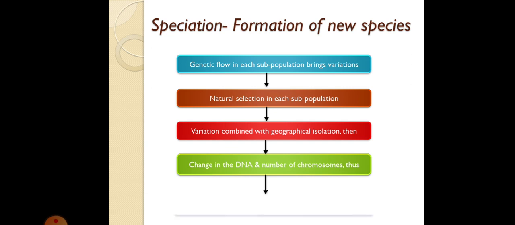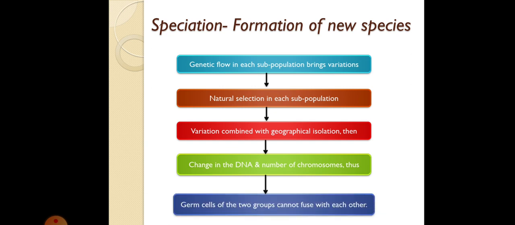Thus, the germ cells of the two groups cannot fuse with each other. It means they cannot reproduce with one another. As a result, a new species has formed. So this is how speciation takes place. Due to reproduction there are variations.